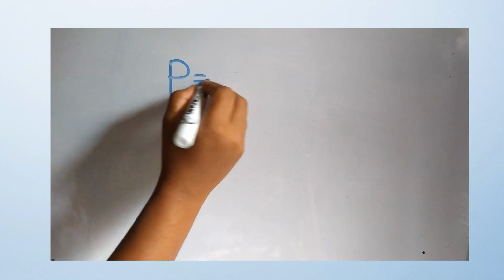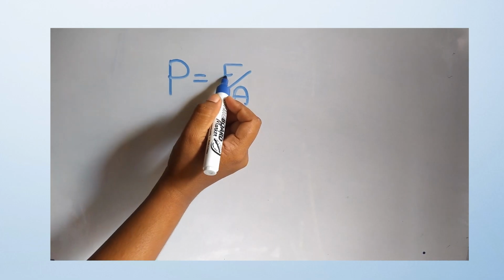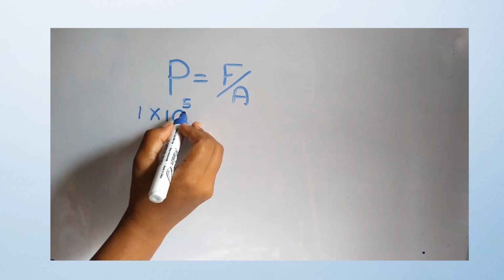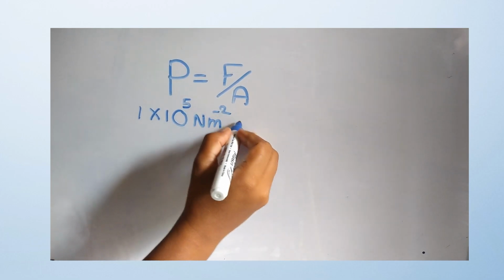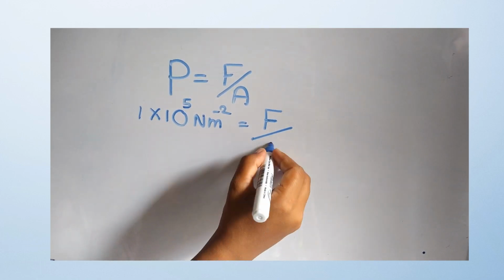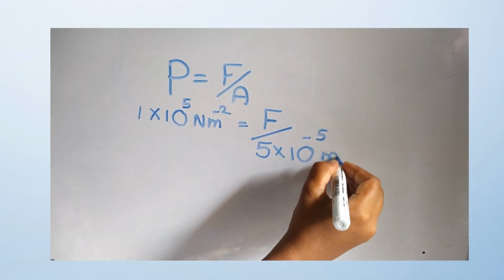Here, what do you mean by tympanic membrane? Tympanic membrane is the membrane inside the ear. We usually know it as the eardrum. The data is given for pressure and area, so you have to remember the equation: pressure equals force divided by area. The values are given for pressure and area. Pressure equals 1 into 10 to the power of 5 newtons per square meter. Force, we don't know the value, the question asks about that, and the area is 5 into 10 to the power of minus 5 square meters.